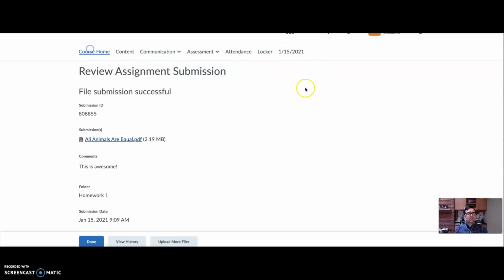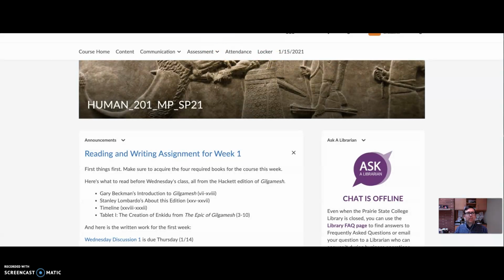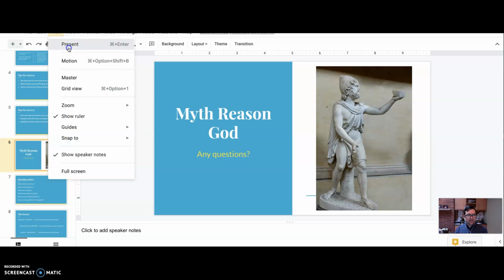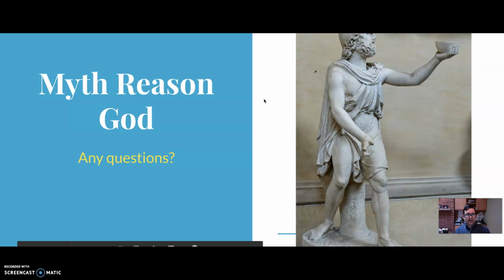Okay, so let's come back then to the slideshow, and this is where I paused in the middle to ask if you had any questions. So I'm going to present this slideshow now and talk a little bit about the slides in the second half. So that actually is an image of not Gilgamesh, but an image of Odysseus, the wanderer. He's trying to find his way home, which is one of the themes of this course, the theme of homecoming, what it means to come home, what it means to have a home, to find one's home.